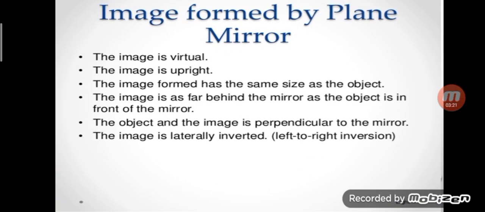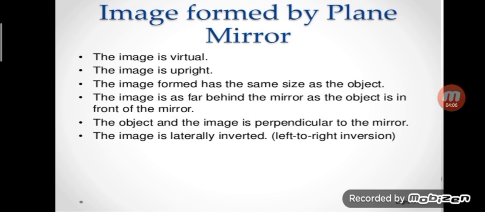Now let's study the properties of the image formed by a plane mirror. We have studied that when light rays from an object are reflected by a mirror, an image of the object is formed. So let us study more about the characteristics of the image formed by a plane mirror. First, the image is virtual, meaning it cannot be touched or projected onto a screen. Next, the image formed by a plane mirror is upright. It means it forms an erect image.